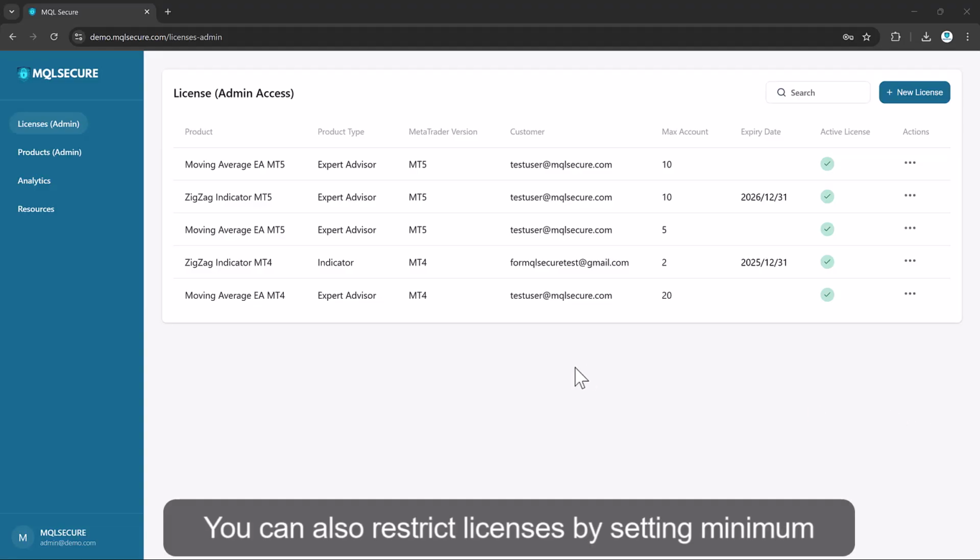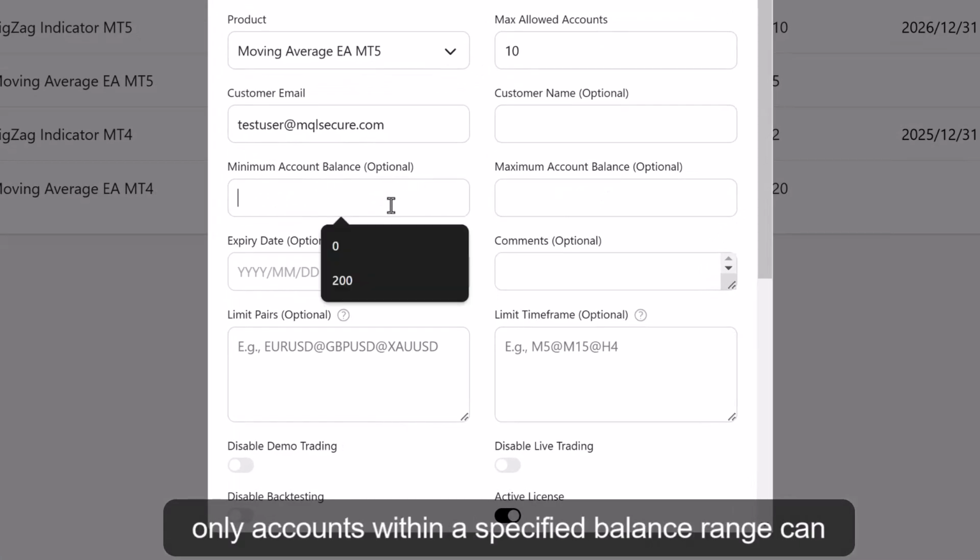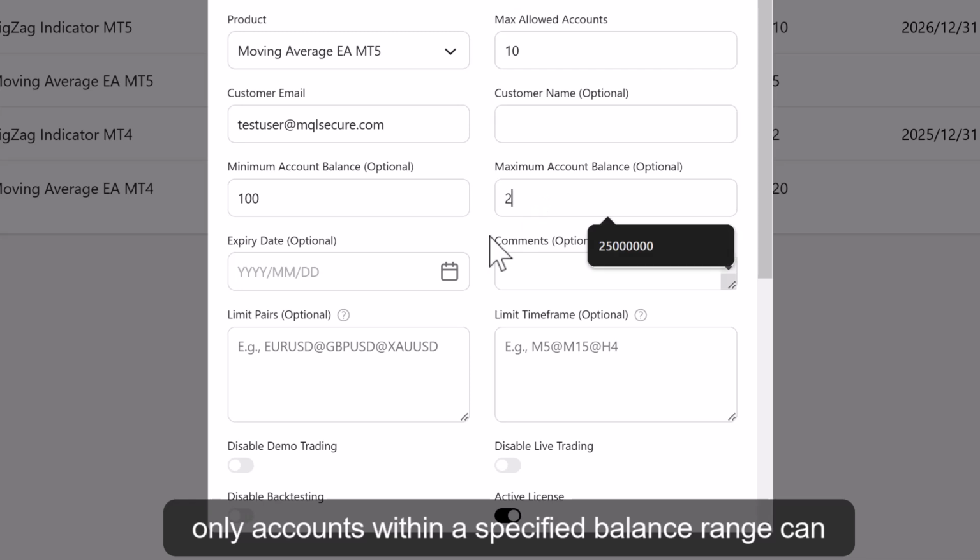You can also restrict licenses by setting minimum and maximum account balance limits, ensuring that only accounts within a specified balance range can use the EA.